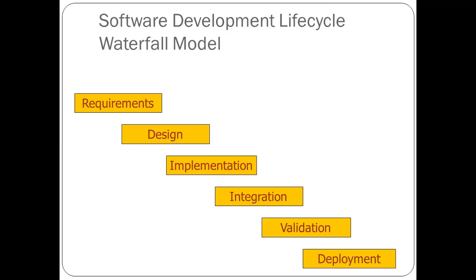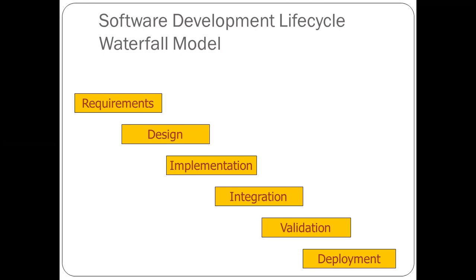Now, here you can see this is the first model. This is the block diagram for the software development life cycle. First is the waterfall model. Now you can see here in the form of yellow boxes, first is the requirements. Here we will discuss what the requirement is for the software which you are going to develop for an organization or for a company or for an institute.